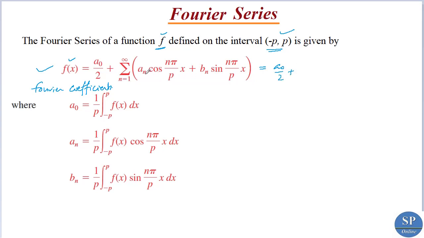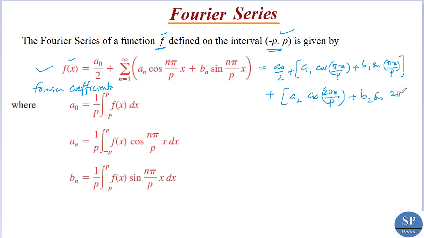So if we expand this Fourier series, we will get a naught by 2 plus, when n is equal to 1, a1 cos pi x by p plus b1 sin pi x by p, plus, when n equal to 2, a2 into cos 2 pi x by p plus b2 into sin 2 pi x by p, etc. So this is the Fourier series defined on this interval minus p to p.